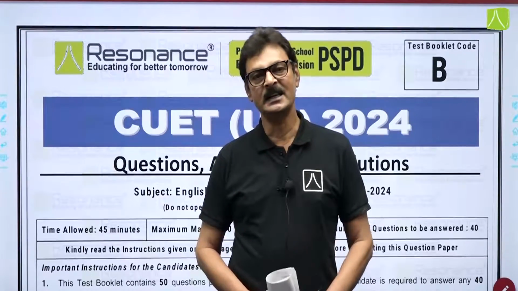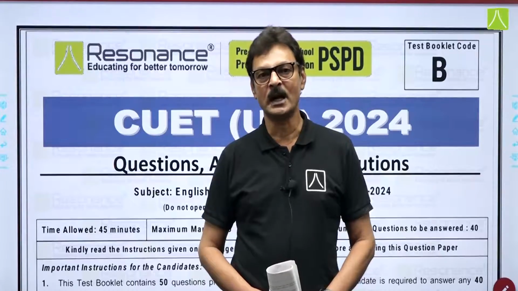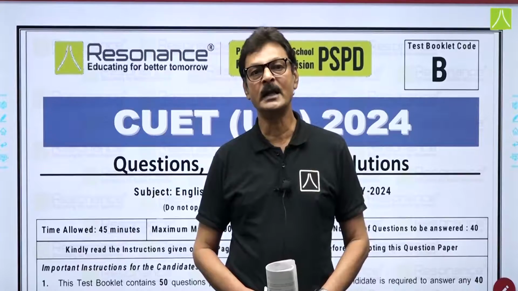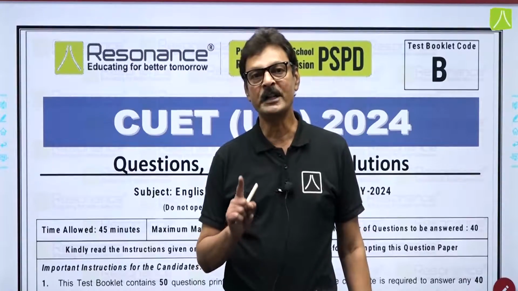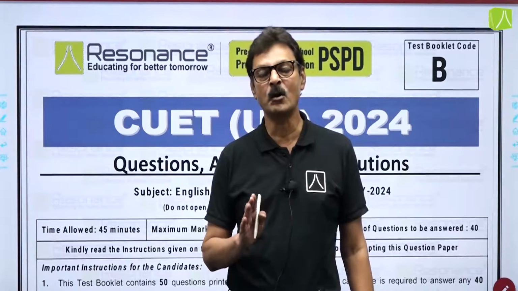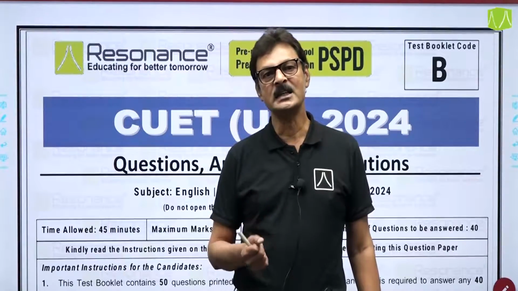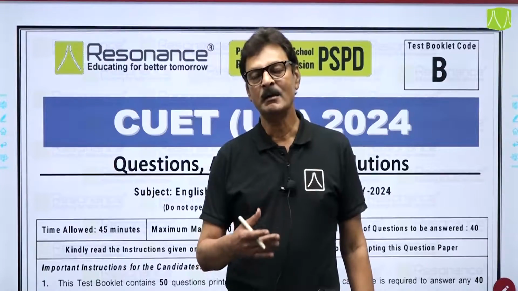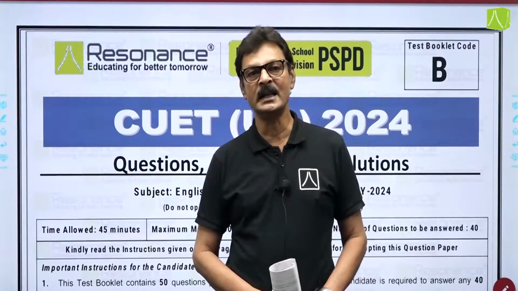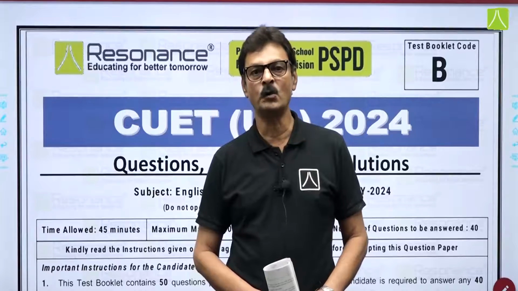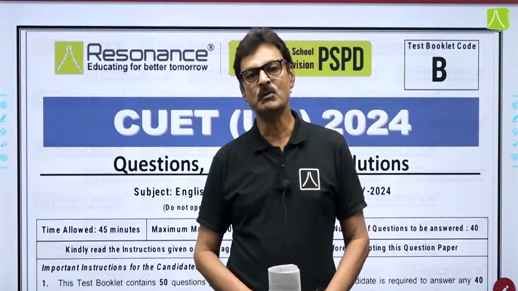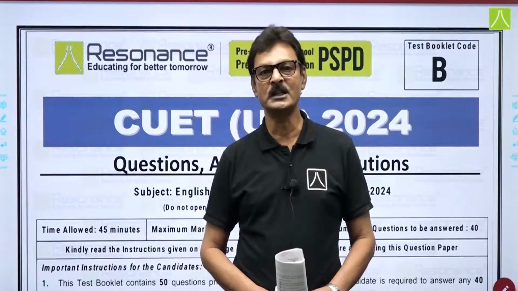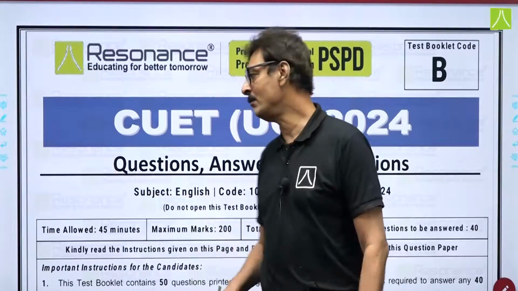And surprisingly, out of those 50 questions which were asked, 24 questions were based on reading comprehension. हाँ, 24 questions were based on reading comprehension. So, this is the reason why the students found the paper to be very lengthy. Then many questions were based on sentence rearrangement, few questions were based on vocabulary, and some questions were also related to grammar. So, अब हम चलते हैं with the detailed solution of CUT UG English paper.